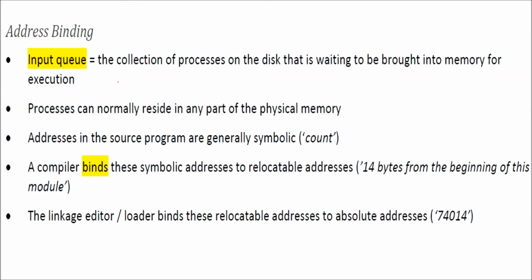Now there is address binding. We'll talk about various address binding. First of all, address binding means whenever you have a program, there are instructions and data, and they bind themselves to a certain memory address or memory part.